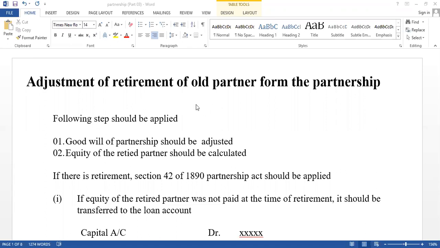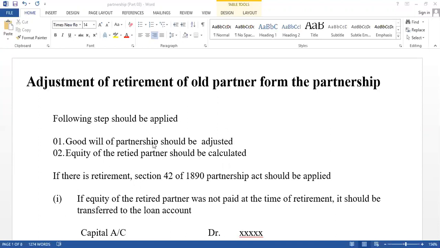If it has given retirement, there are two adjustments that should be done. First one, goodwill of the partnership should be adjusted. That part I have already discussed, and the admission part also. Second one, equity of the retired partner should be calculated. Therefore, you have to know how to calculate equity of the retired partner if it has given beginning of the retirement as well as end of the retirement.